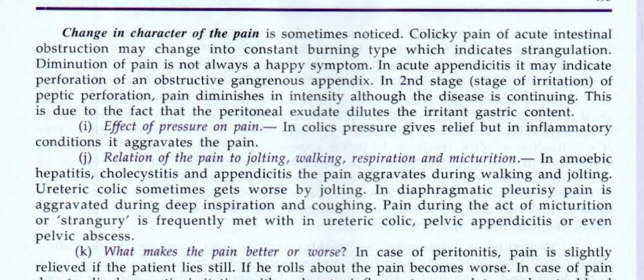Diminution of the pain is not always a very happy symptom. In acute appendicitis, it may indicate perforation of an obstructive gangrenous appendix. In the second stage of peptic perforation, the stage of irritation, pain diminishes in intensity although the disease is continuing. This is due to the fact that peritoneal exudate dilutes the irritant gastric content.